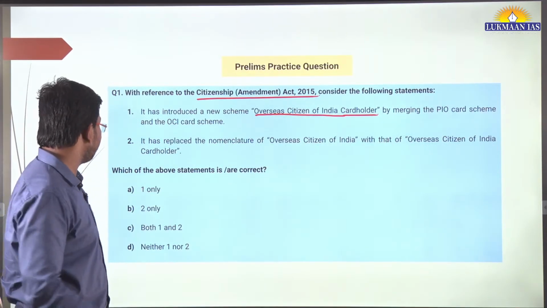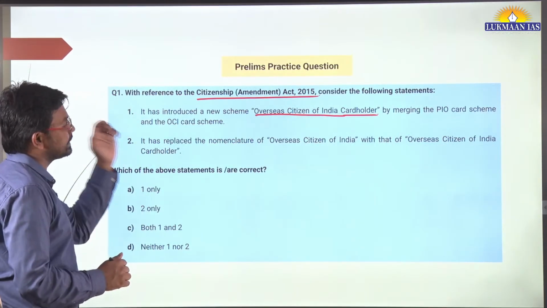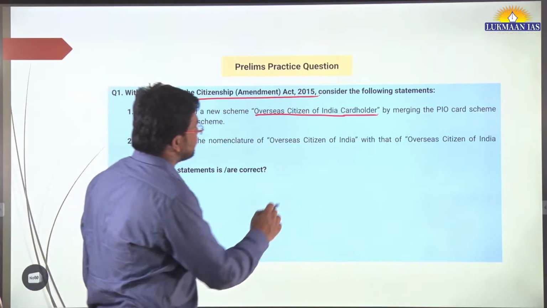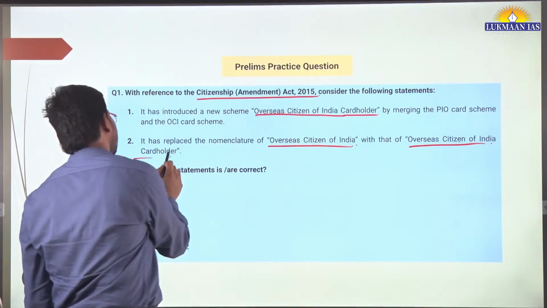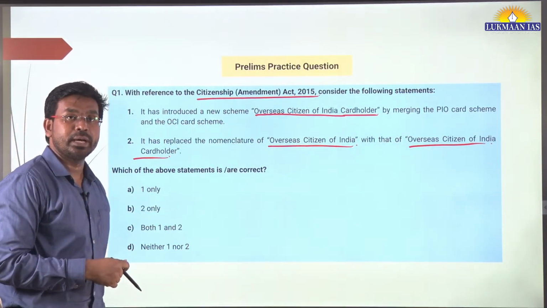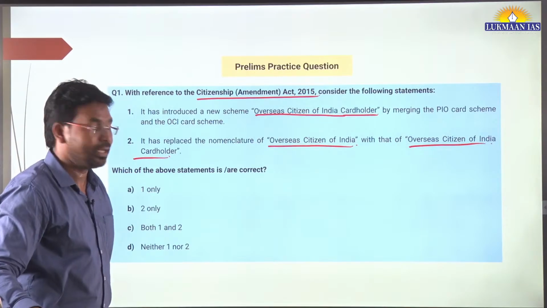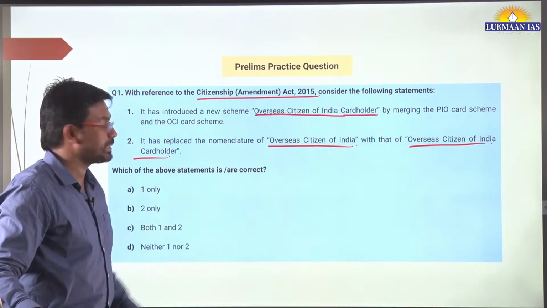This is one of the statements. Second, it replaced the nomenclature of Overseas Citizen of India with that of Overseas Citizen of India card holder. Okay, so which of the above statements are correct?